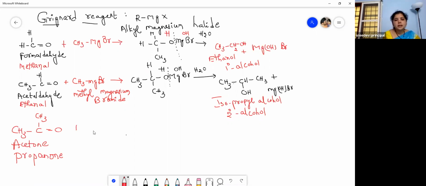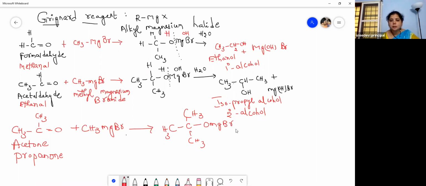When it is treated with methyl magnesium bromide, let us add these two. Again CH3, CH3, then again CH3, the double bond becomes a single bond, OMgBr. This is the addition product, isn't it, children? Now here it will undergo hydrolysis. The bond will split here.